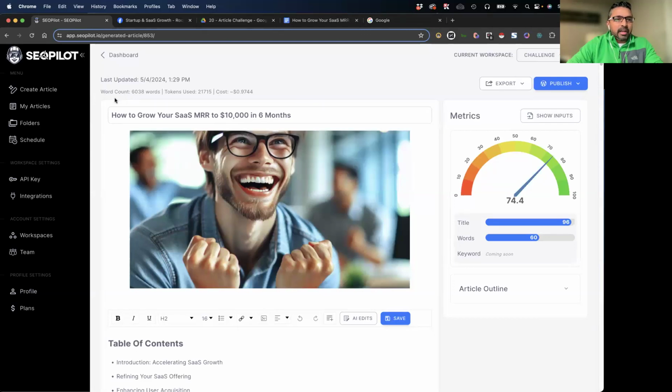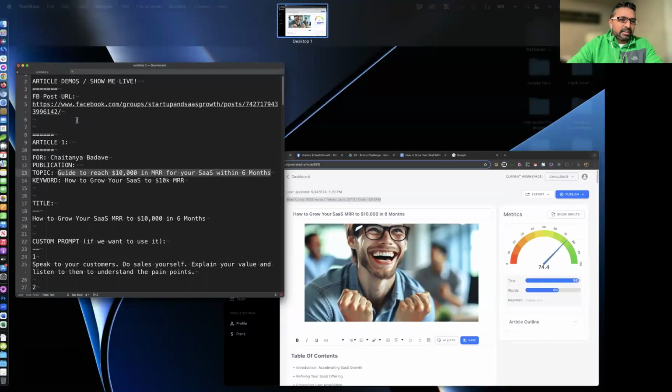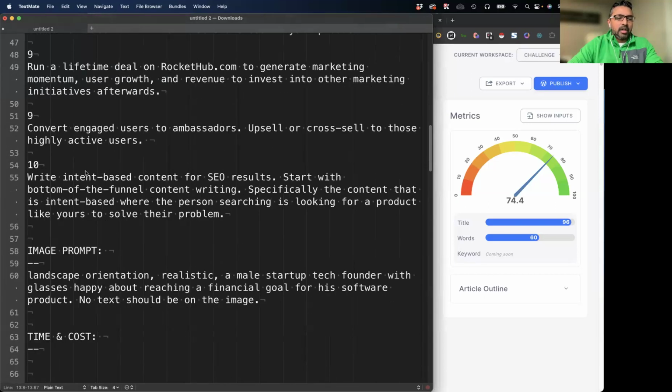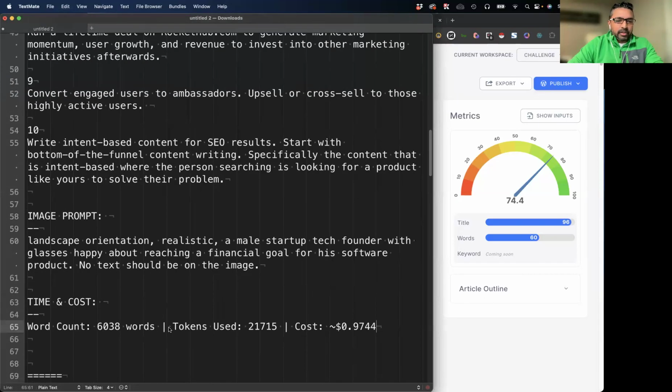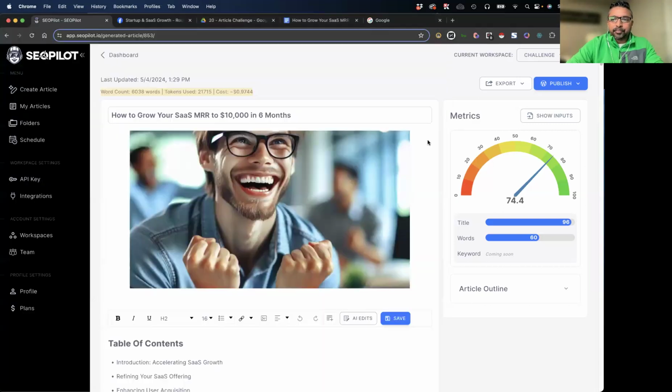And here we go. We got an article, how to grow your SaaS MRR to $10,000 in 6 months. We got a word count of 6,000 words. Isn't that phenomenal? And we have a cost of only 97 cents. So this whole article, 6,000 words. I'm going to put this down here because I'm writing this for Chaitanya. Word count of 6,000 words, and total cost 97 cents is roughly what we're calculating.